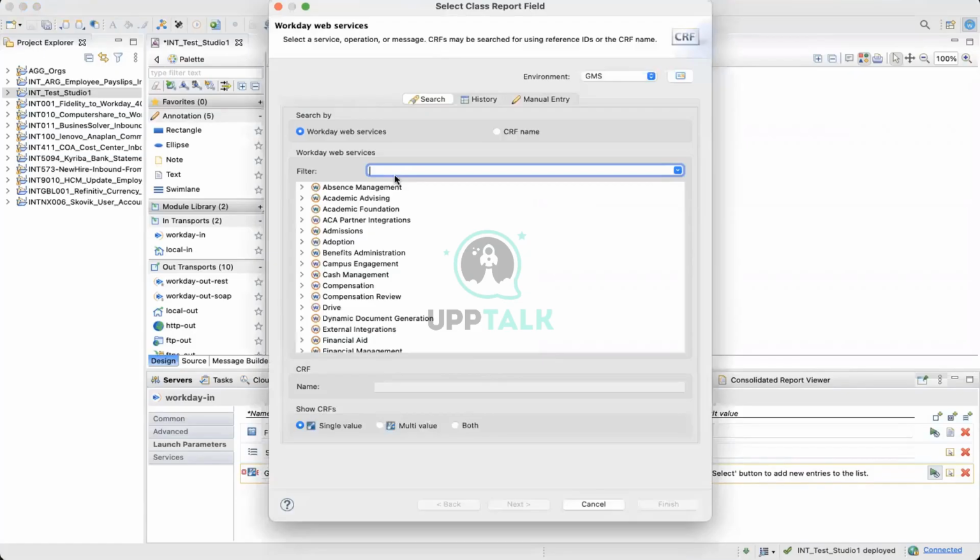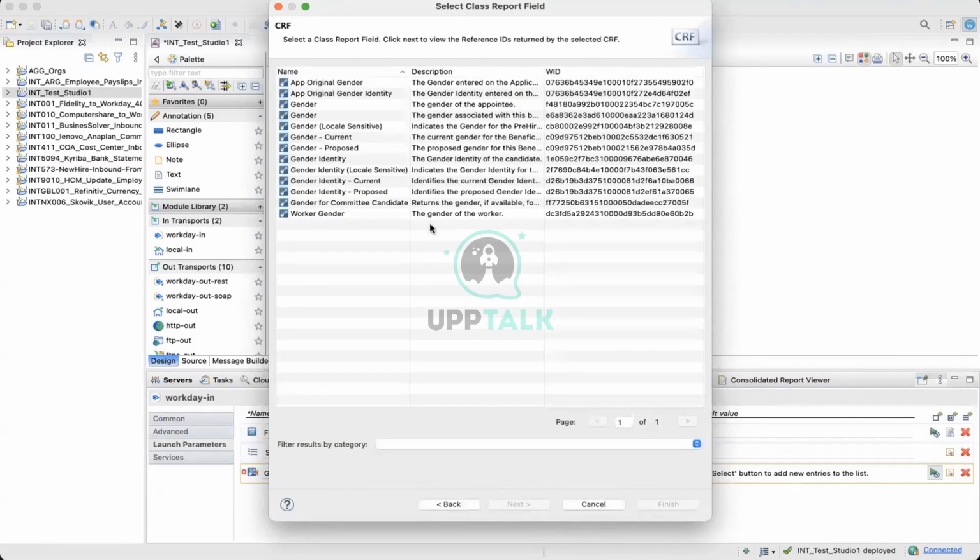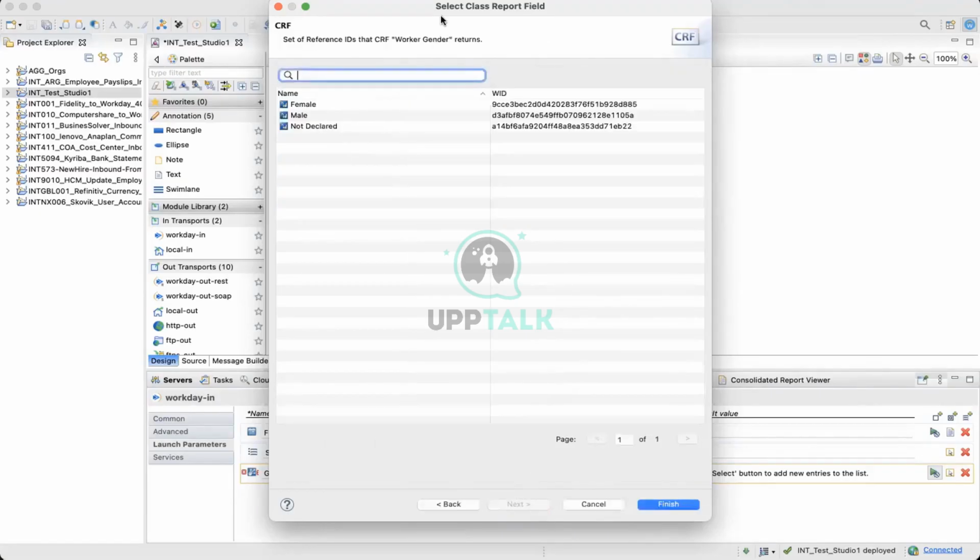You click on this and then you can put your field, or it's not here, but put it here in the name, or just put the craft name and then put gender, and next it will search for all the gender fields related to that. You can read the description: gender associated with what gender of a worker. Let's check that. If I click on next, it says male, female, not declared. Yep, fine, finish.